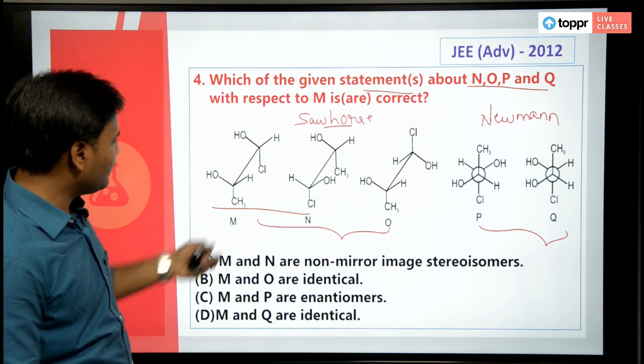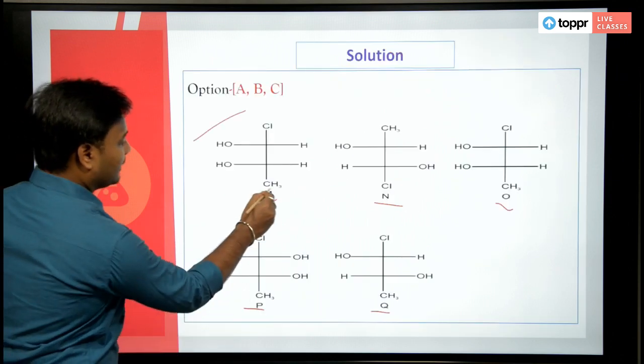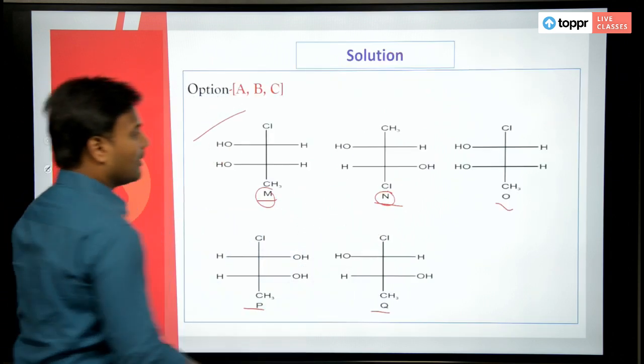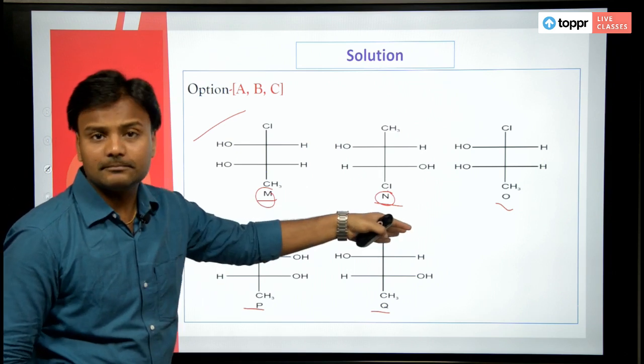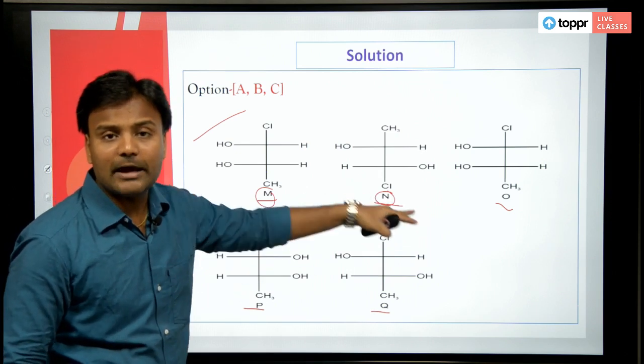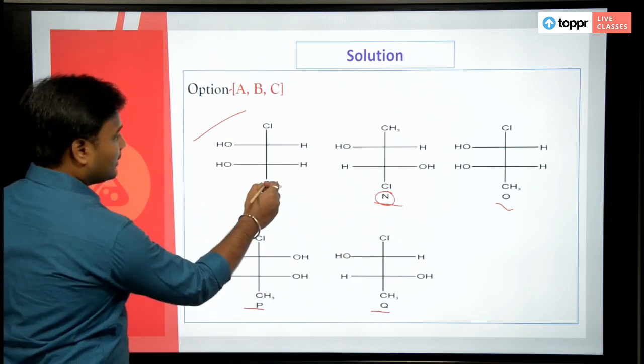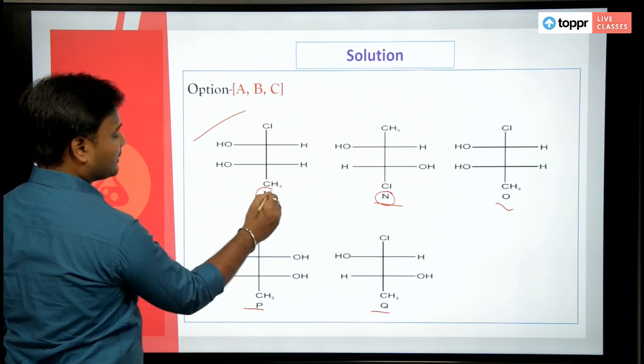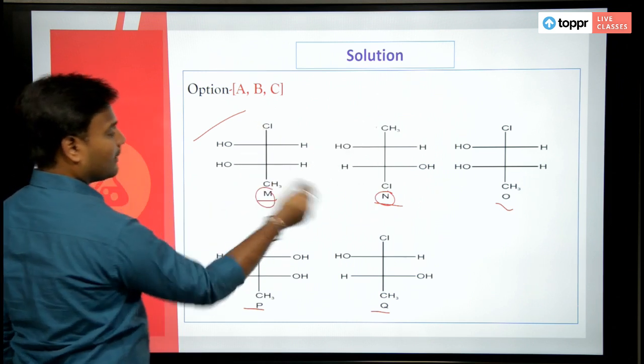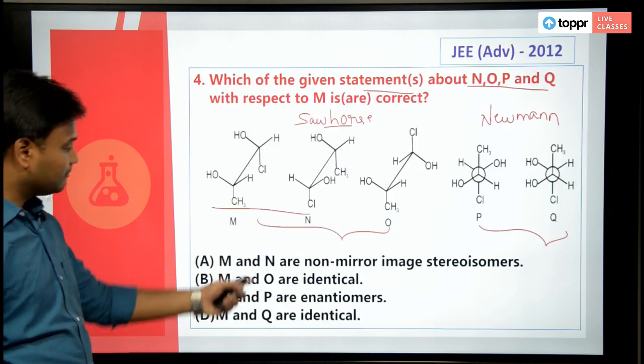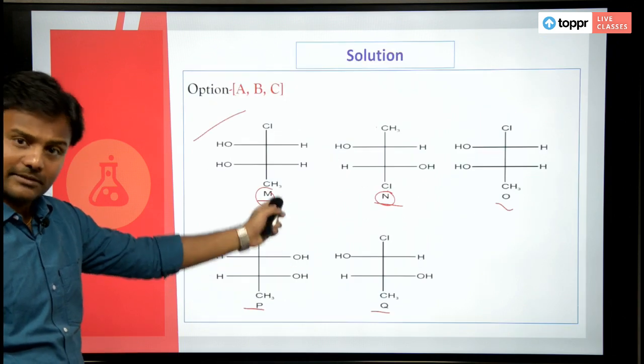Now look at this, M and N. What is the relation between M and N here? I have this compound with CH3 here. Do you think M and N are non-mirror image stereoisomers? Yes.